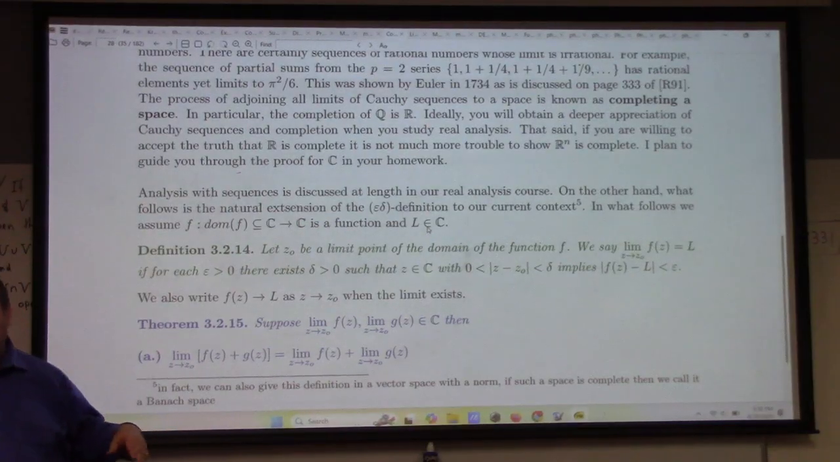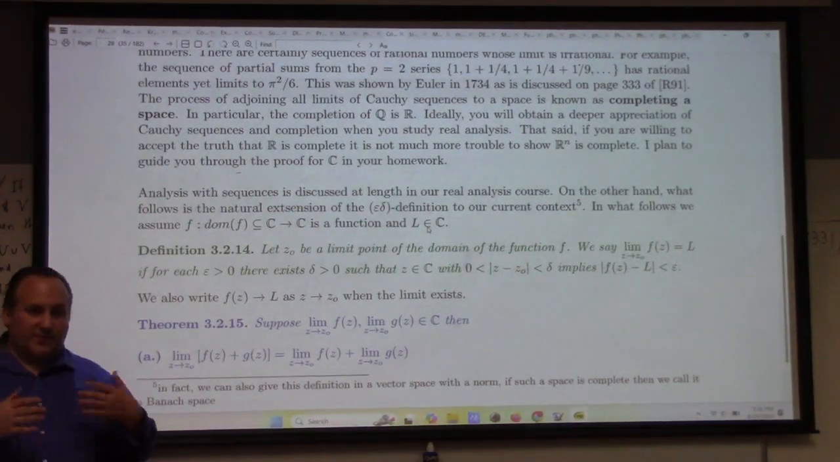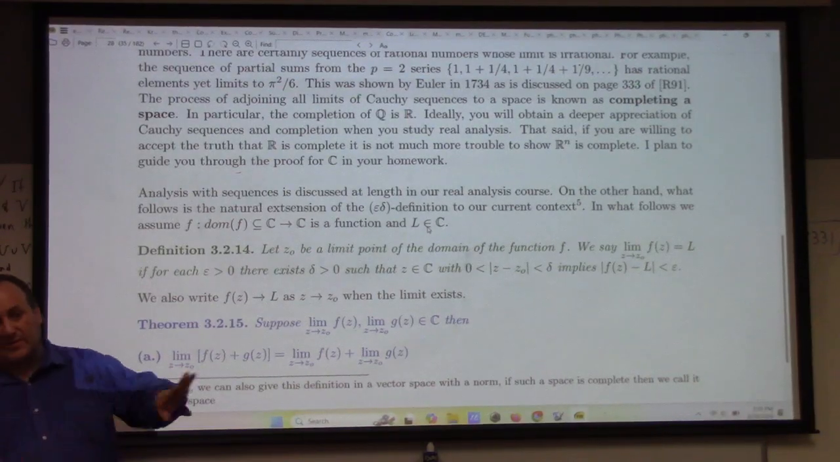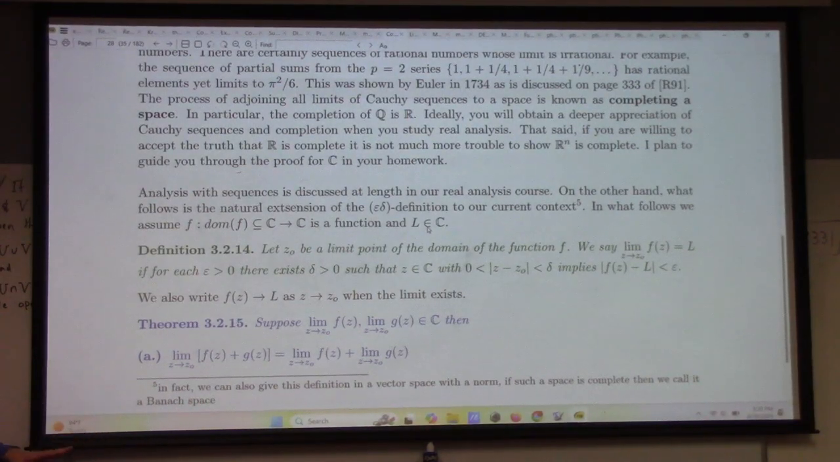The limit of the sum is the sum of the limits. The limit of the product is the product of the limits. The quotient rule goes through. All of your limit laws are the same as what you learned in Calculus 3.